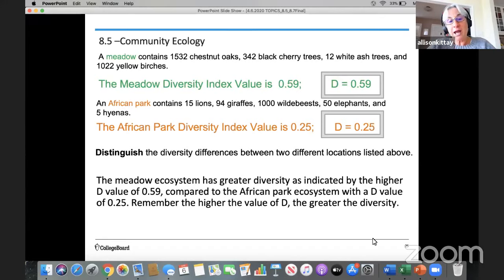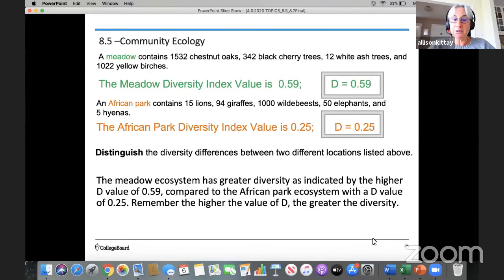When you look at the African park with its lions, giraffes, wildebeest, elephants, and hyenas, when you calculate its diversity index, it's 0.25. So a question that might come from this is to distinguish the diversity differences between these two different locations. And hopefully you remember that the larger the D value, the diversity index, the greater the species diversity in that particular ecosystem.